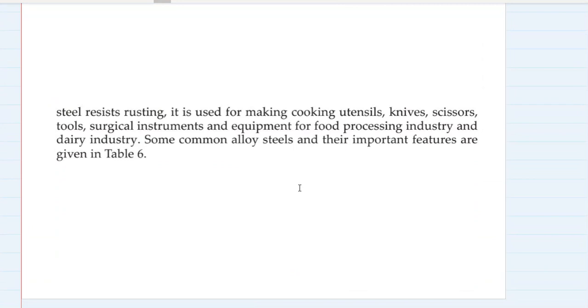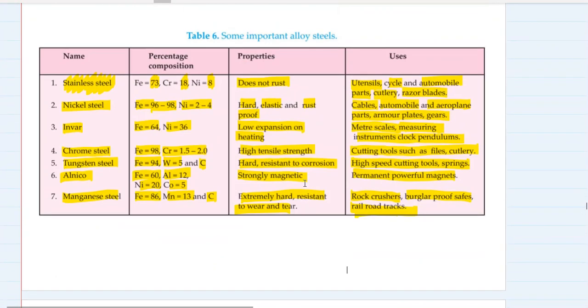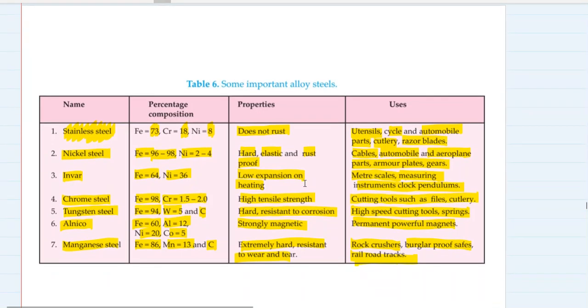क्योंकि कुकिंग में तो यार पानी तो यूज करना ही पड़ेगा, तो एकदम प्रॉपर आयन के सब्सटेंस तुम यूज नहीं कर सकते. Knives, scissors, tools, surgical instruments, equipment for food processing industries, dairy industries. Some common alloy steels and their important features are given in Table 6. Table 6, I think यही है.